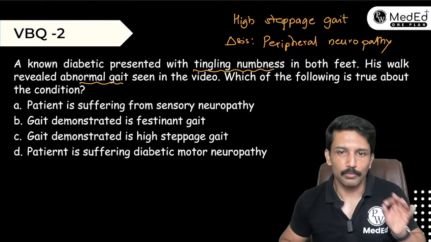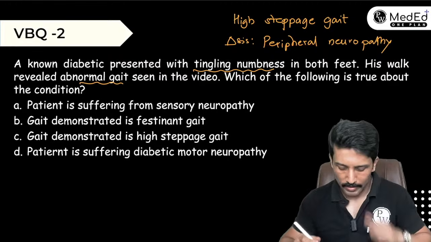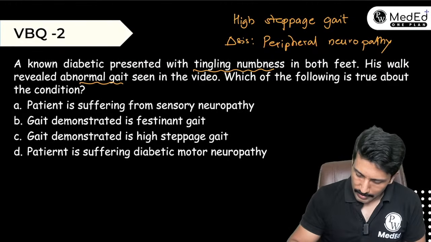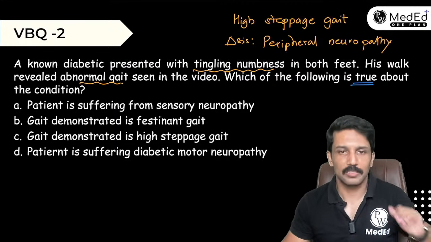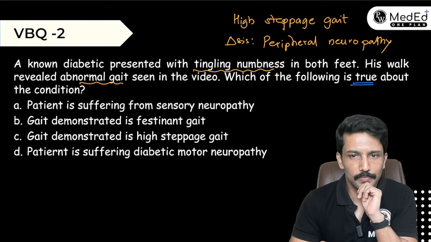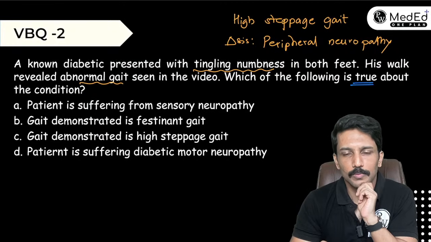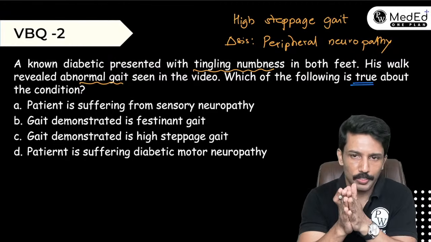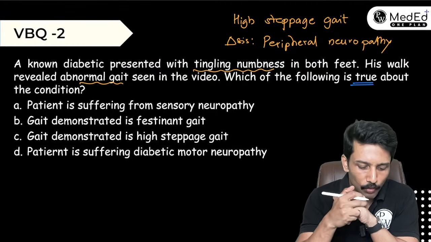Diabetic neuropathy is the most common cause for peripheral neuropathy. Okay, so now what they are asking? They are asking what is true about the condition. Patient is suffering from sensory neuropathy. True or false? Is there any sensory involvement?